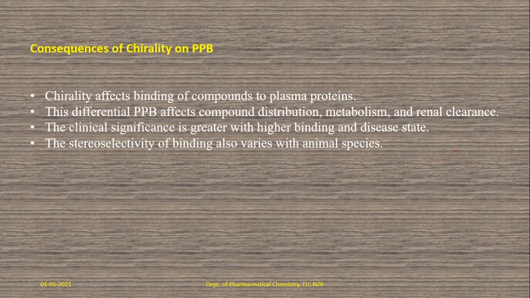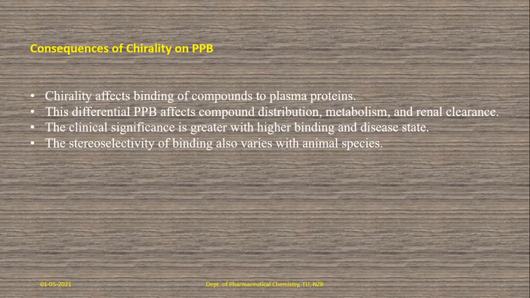So now coming to the effect of chirality. Chirality also affects the binding of compounds to plasma proteins. That effect also influences the distribution, metabolism and renal clearance.